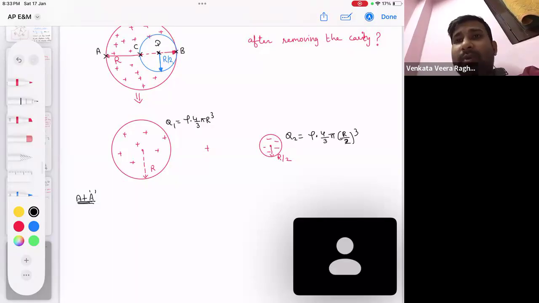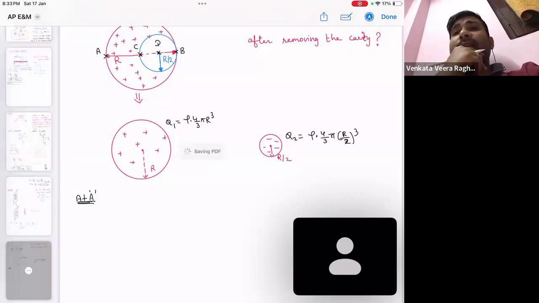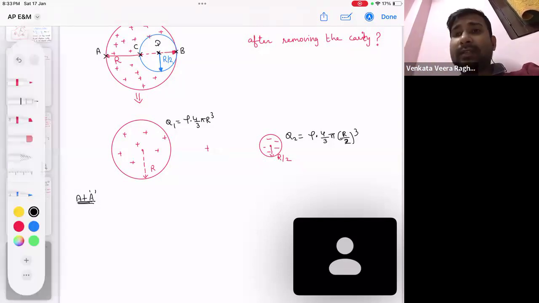So at point A, what will I write? Look at point A. Where is point A? Is point A on the surface of the bigger sphere, the original sphere? Let me call this body 1 and this body 2.